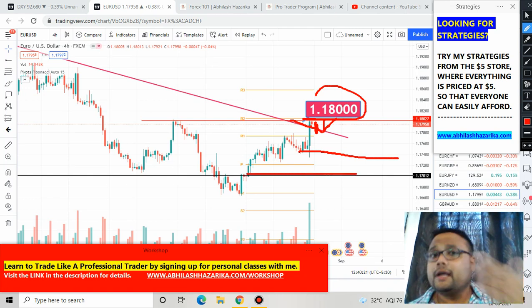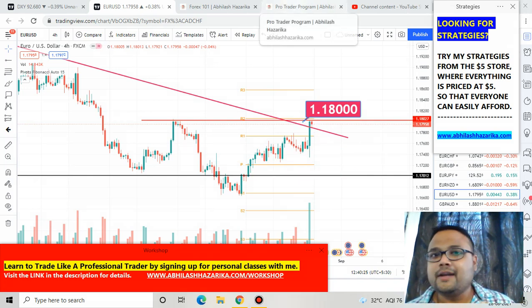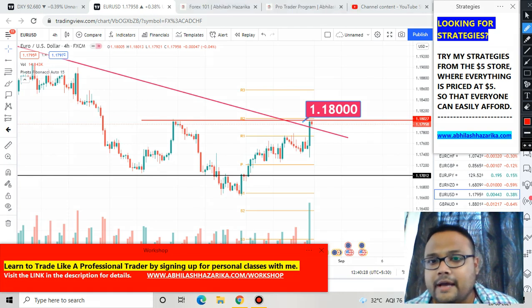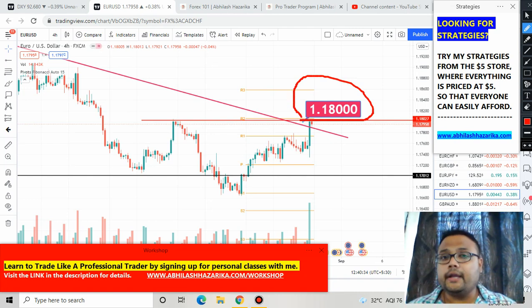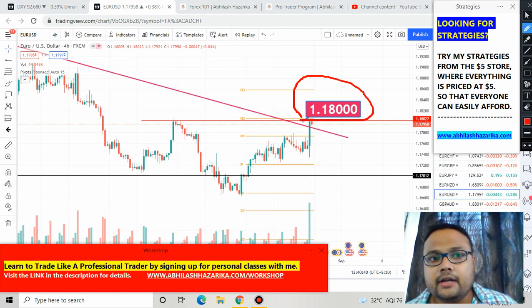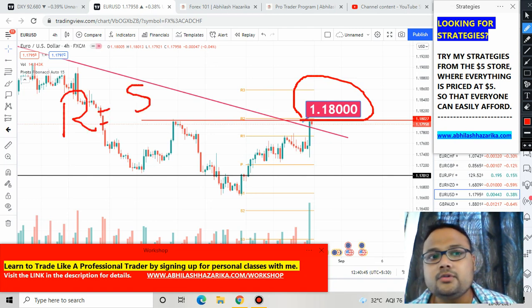On the other hand, if the market goes up from here and crosses this 1.1800 level, then don't do anything, because we need confirmation first. We need confirmation in the form of resistance becoming support.